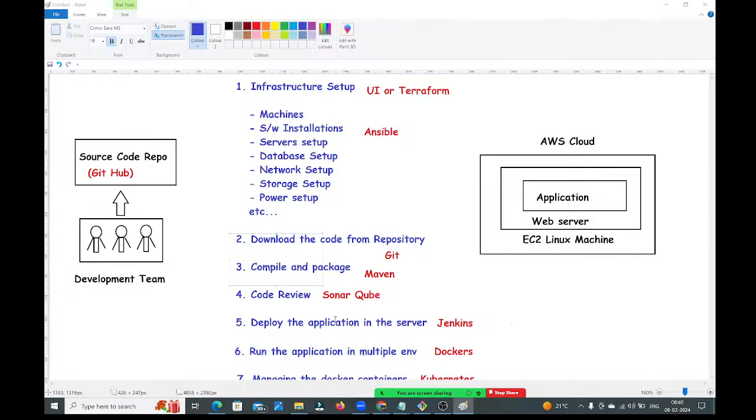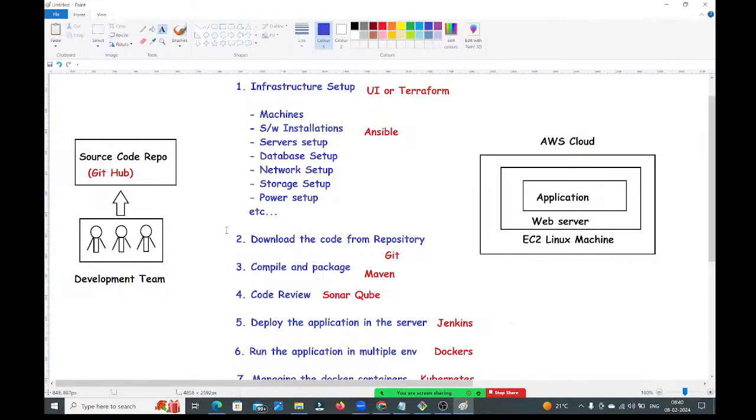Guys, with the DevOps culture, all the steps I mentioned we are automating. We will write one Jenkins CI/CD pipeline. In that pipeline, I will write all these stages: downloading the code, compiling the code, packaging the code, code review, deploying the application, creating the Docker image, uploading the Docker image to the registry, and deploying that image in the clusters. Everything we will write in the Jenkins CI/CD pipeline.